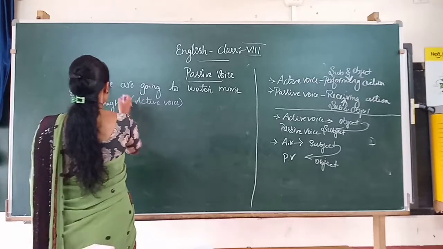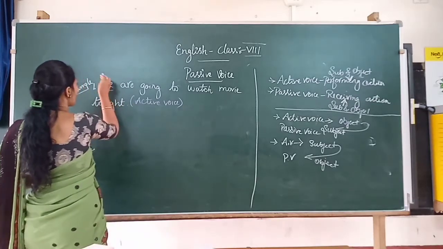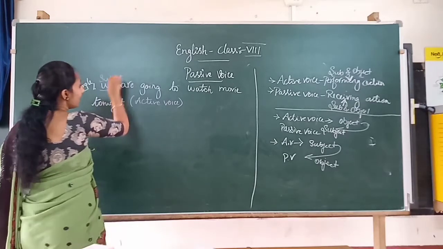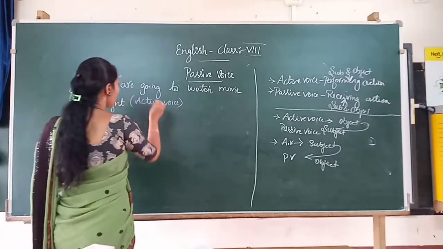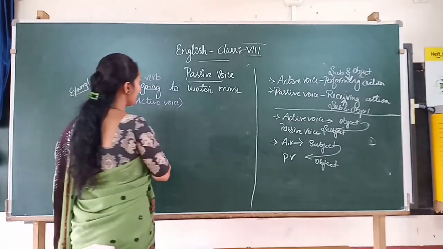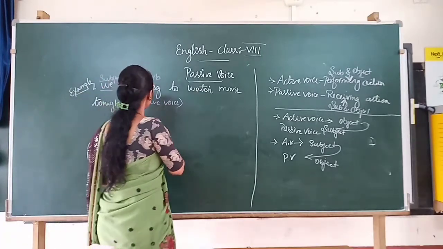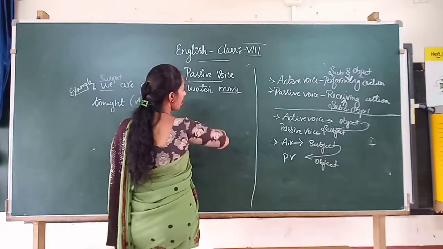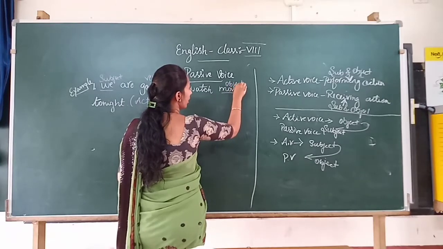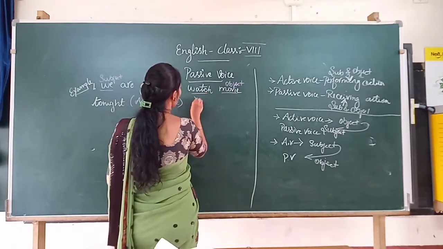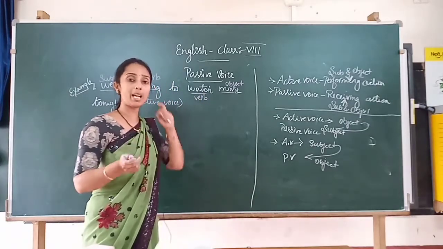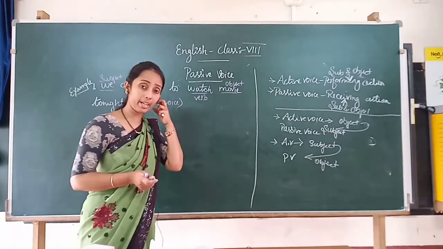See here, what is the subject? We is the subject, right? And going is a verb, right? And what is the object here? That is a movie. And watching is also a verb. So remember that in passive voice the verb has nothing to do with it, correct?